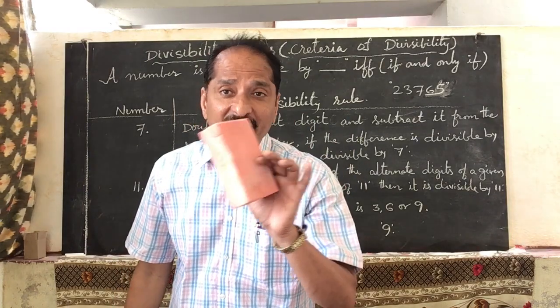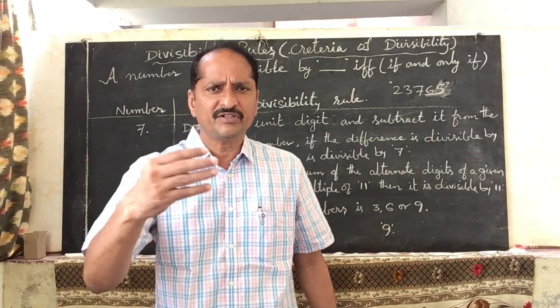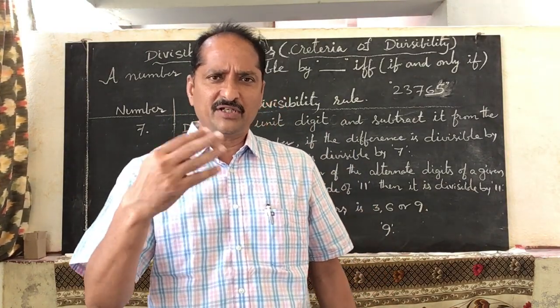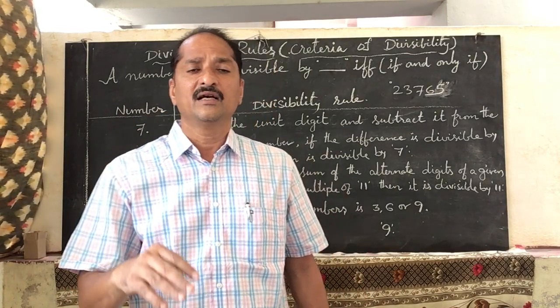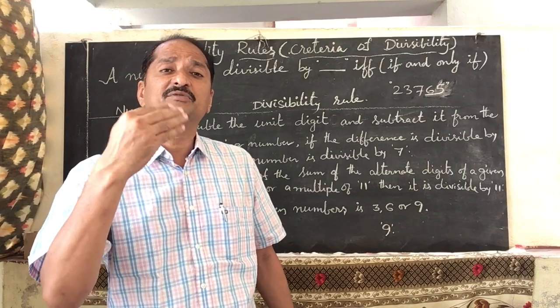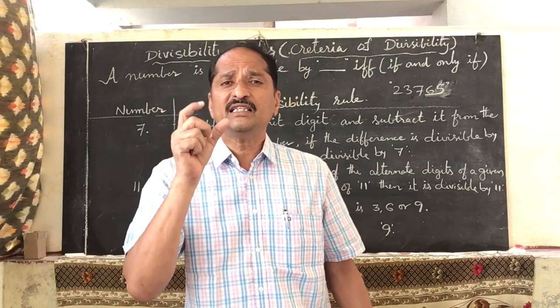Now divisibility of 7 you can check. Later on you can take the examples and I will show which number is divisible by which number and which is not, and we can see later. So now go for the divisibility of 7. What is the divisibility of 7?